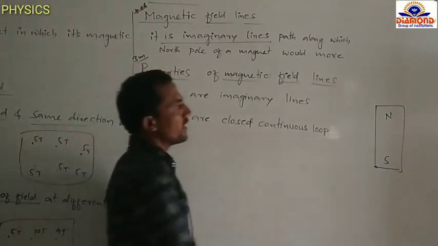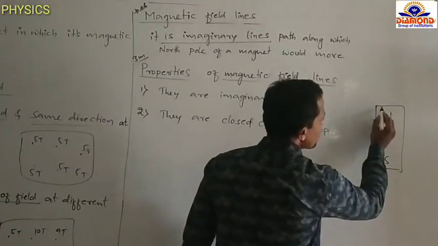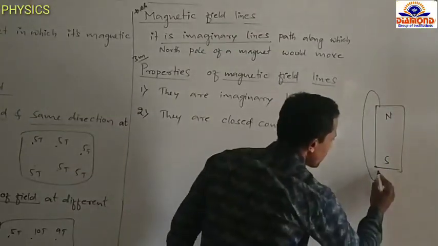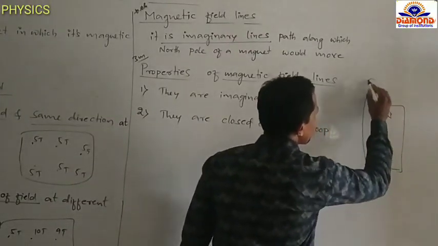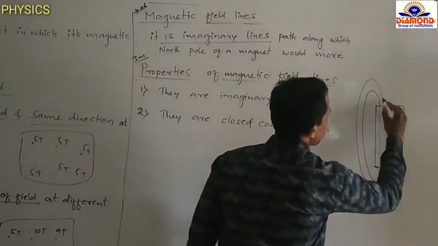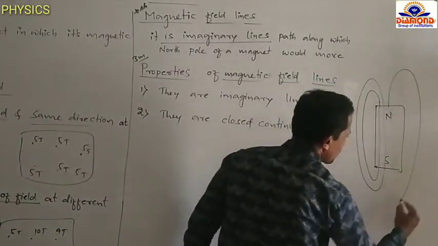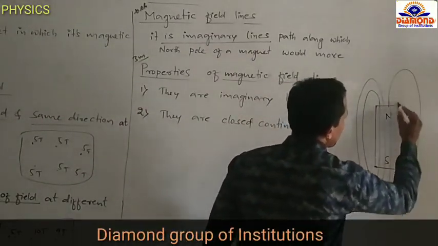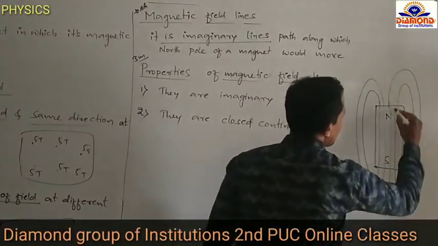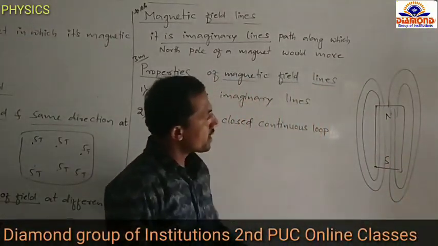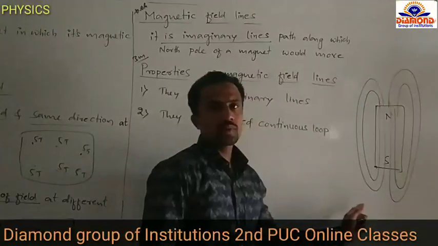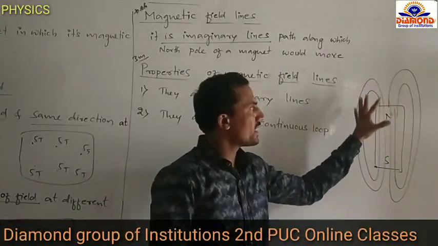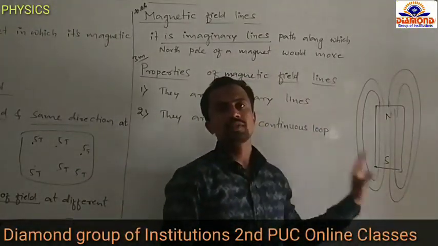The magnetic field lines are closed and continuous, means this one, this one and this one. Magnetic field lines are closed continuous loops.